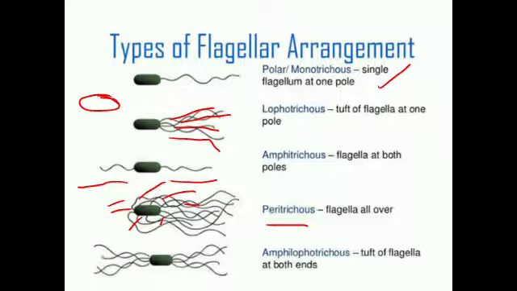Next one is amphilophotrichous. That means the bacterium is characterized by the presence of a bunch of flagella on both sides. Then it is called amphilophotrichous flagella. So these are all the types of flagella, that is atrichous, monotrichous, lophotrichous, amphitrichous, peritrichous, and amphilophotrichous.